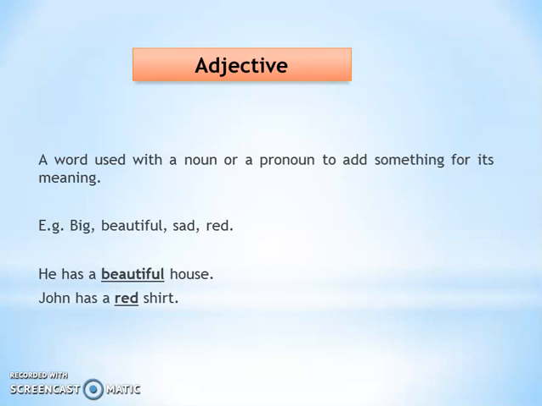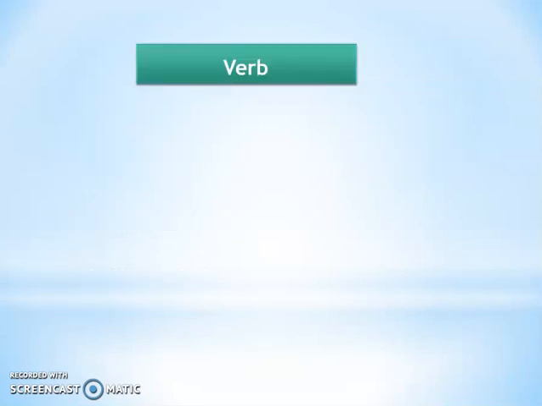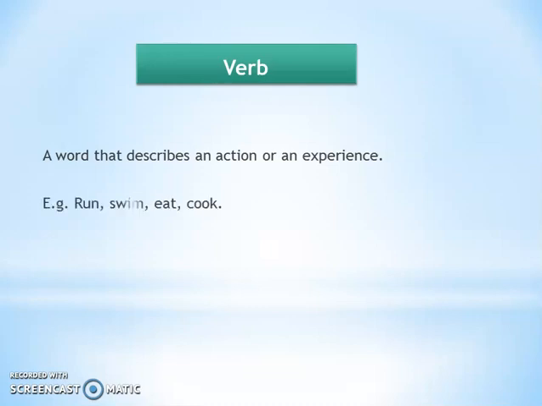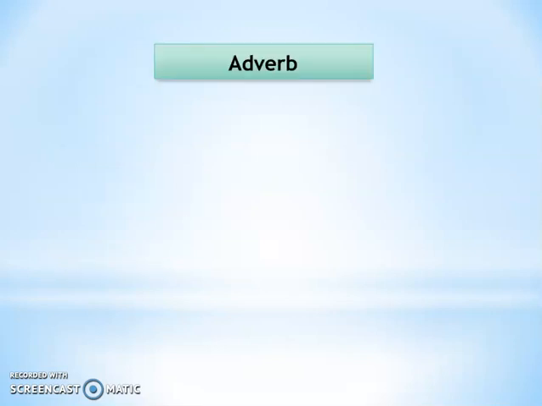Our next part of speech is verb. Verb is a word that describes an action or an experience. Example: run, swim, eat, cook. Ram is running fast. He cooks food often. Our next part of speech is adverb.